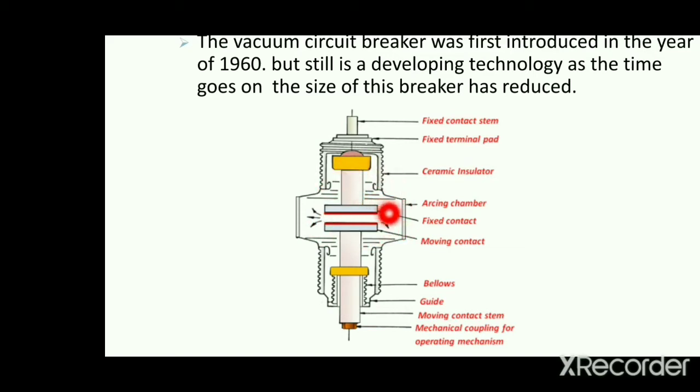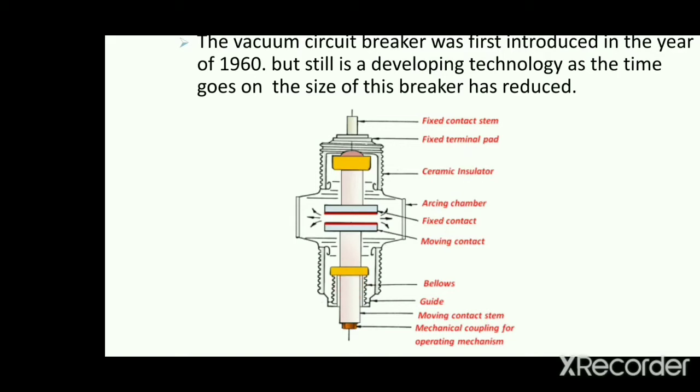In it we have the fixed contact and the moving contact. That moving contact is connected to the bellows, guides, moving contact stem and mechanical coupling. The last one is used for fixing the vacuum inlet.